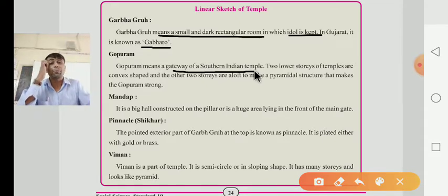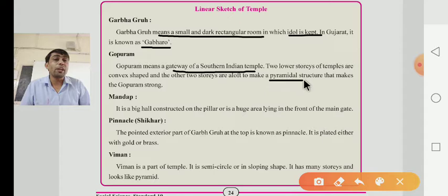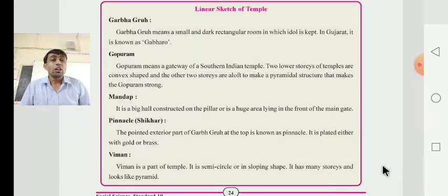Southern Indian temple. The two lower stories of the temple have a convex shape. The other two stories make a pyramidical structure, which makes the Gopuram stronger.